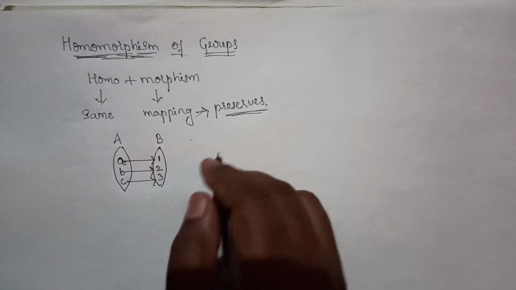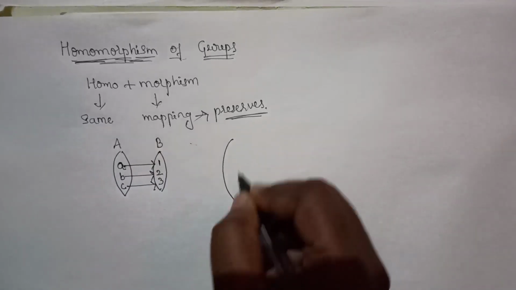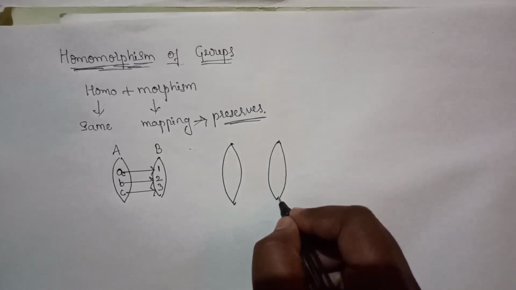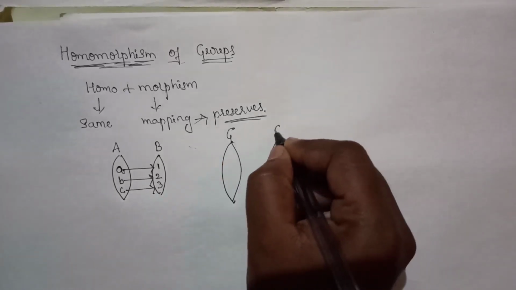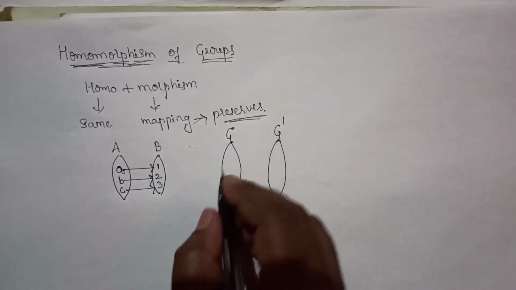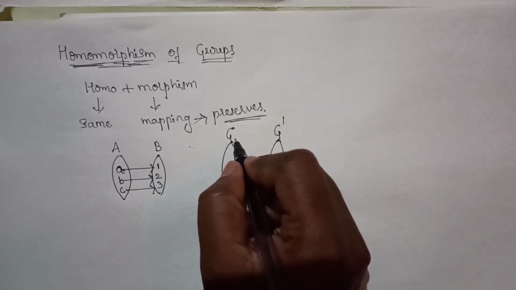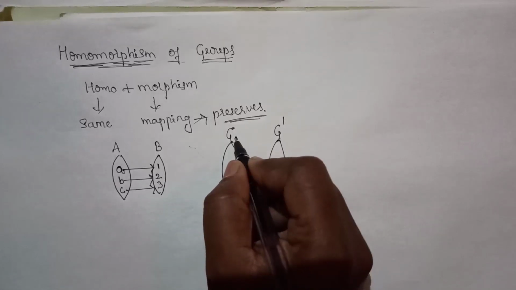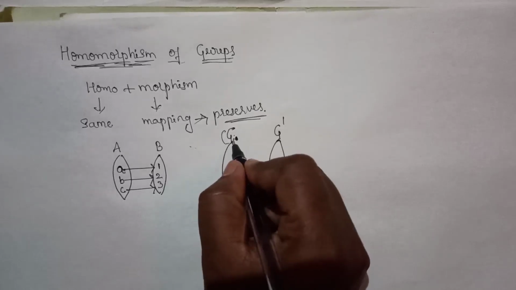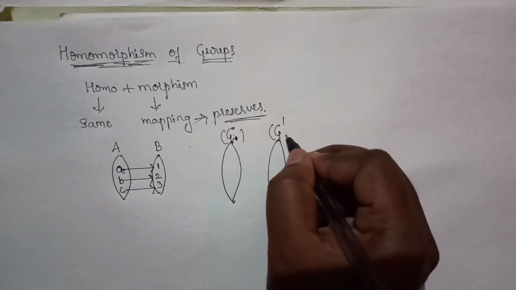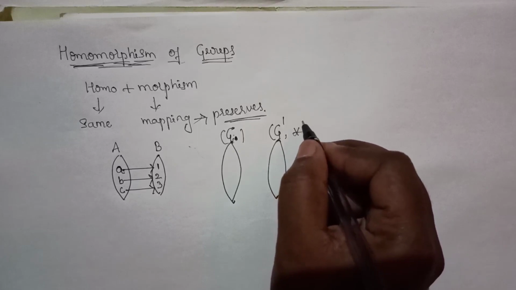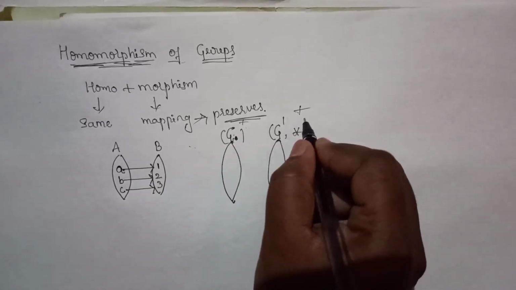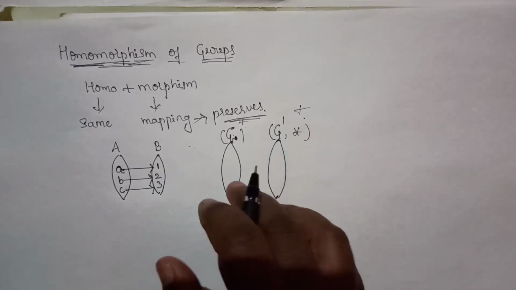The same way we map two groups, G and G dash. In the group G, we may consider any binary operation. So in the group G we consider dot, and in G dash we consider star, or you can use the plus operator, or plus and dot.